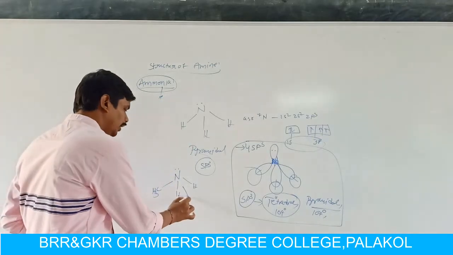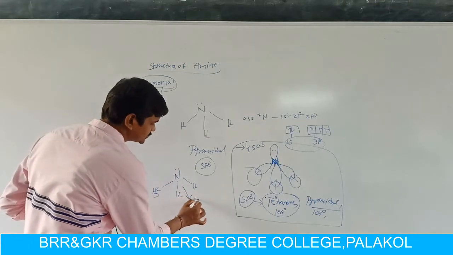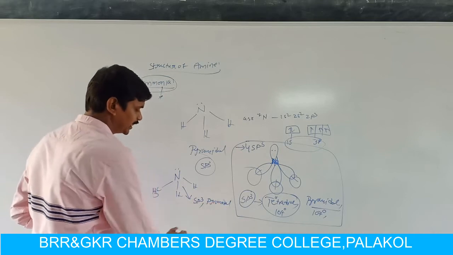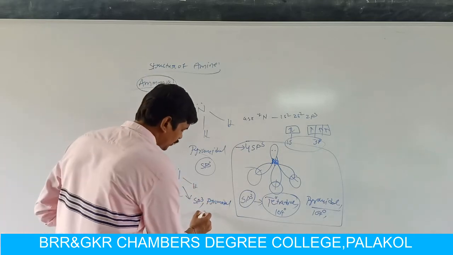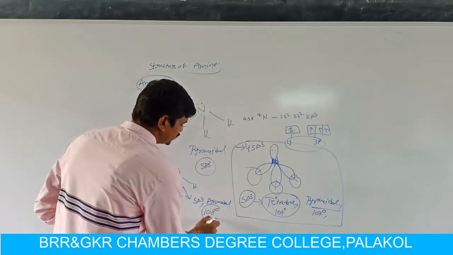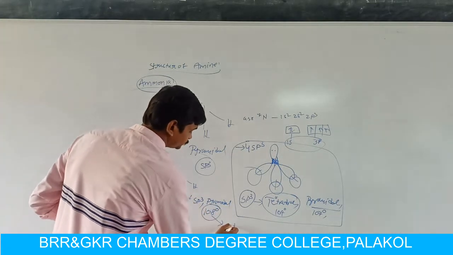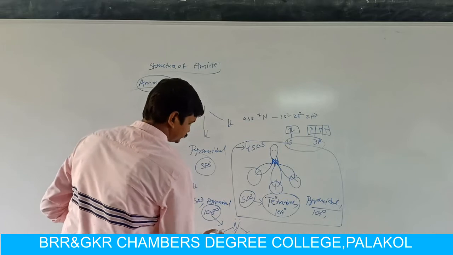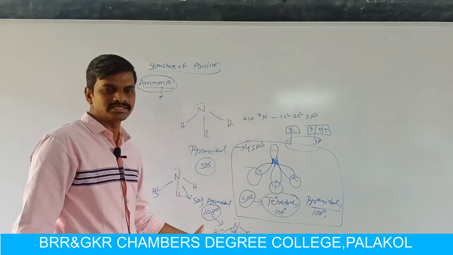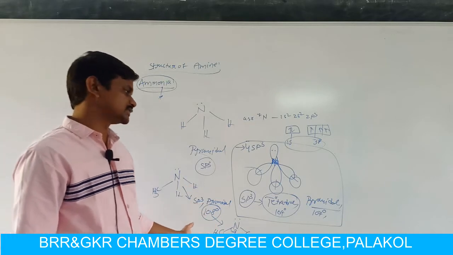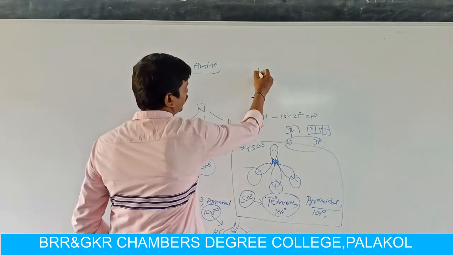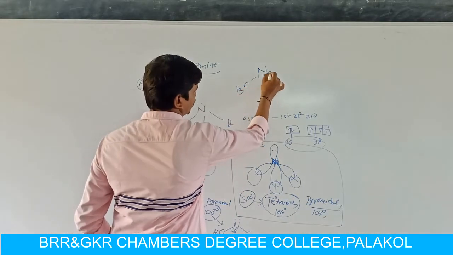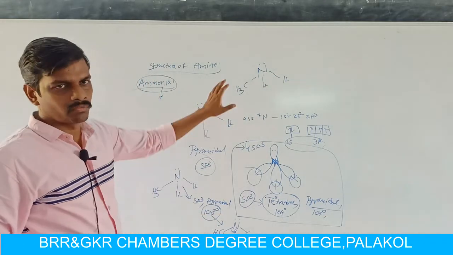In amines also the nitrogen is sp3 hybridized and the geometry is pyramidal, but here the bond angles deviate somewhat from 109 degrees. Actually, this bond angle is for trimethylamine; in trimethylamine the bond angle is 108 degrees. Now take a primary amine, in which one hydrogen is replaced by an alkyl group.